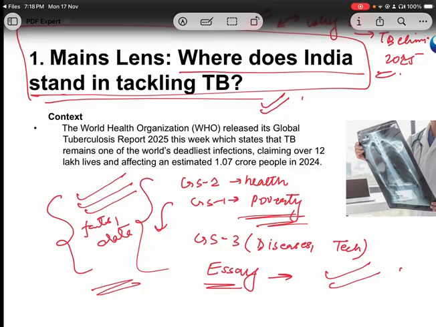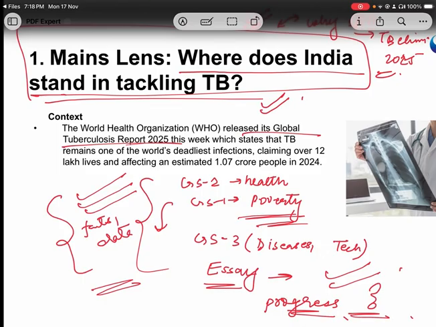So see, the heading says, where does India stand in tackling TB? And the context is related to WHO's global TB report. Okay, so this is the context. In this complete discussion, we will discuss what the progress of India in tackling TB is, and if India is lagging behind, then why India is lagging behind, meaning what are the reasons.